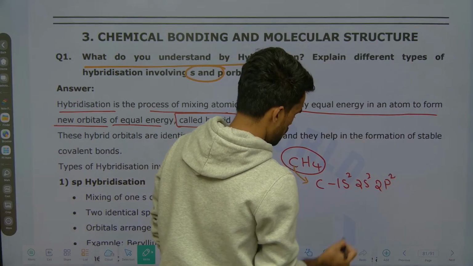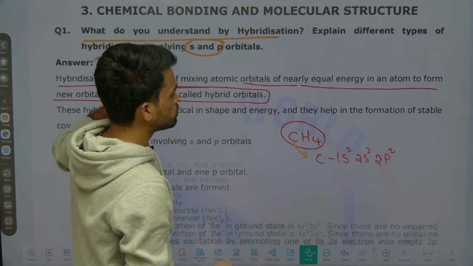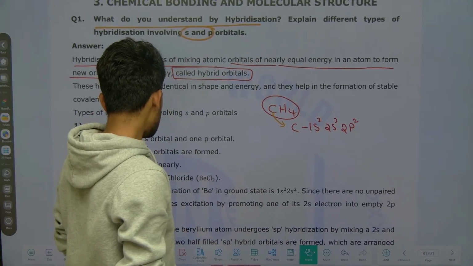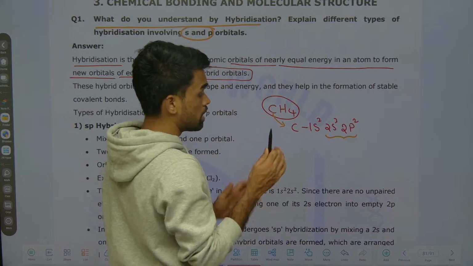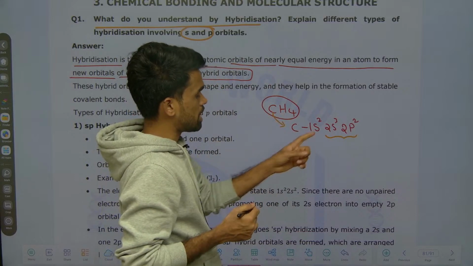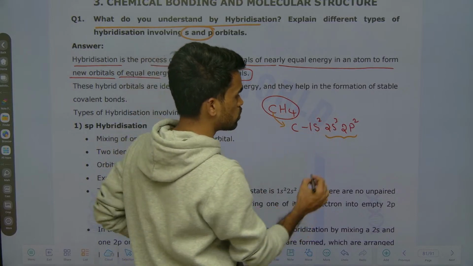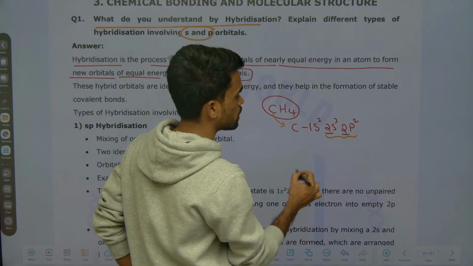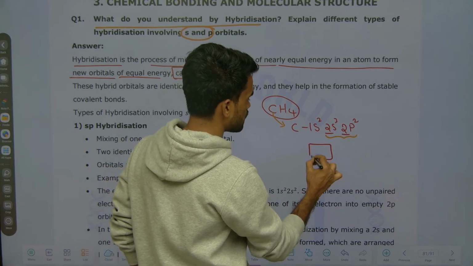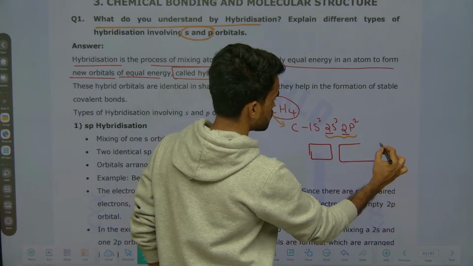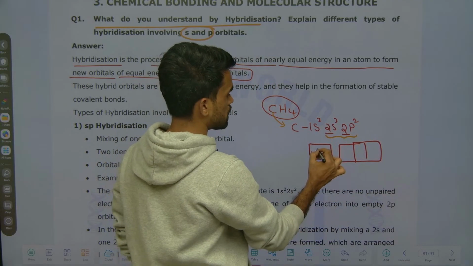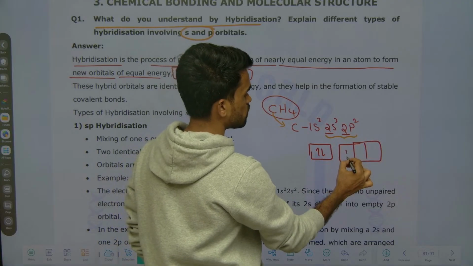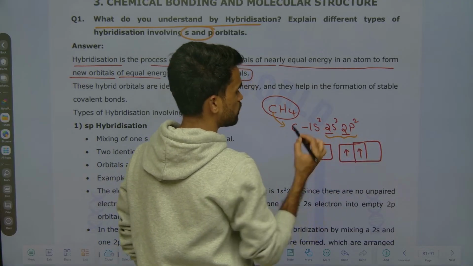After writing, now the valency orbitals. What are the valency orbitals here? These are the valency orbitals, the highest energy, highest shell orbitals, 2s and 2p. So just mention them as boxes here. Okay, these are the orbitals. How many electrons are there here? 2. And here how many are there? 1, 2. Like this we can fill the electrons.